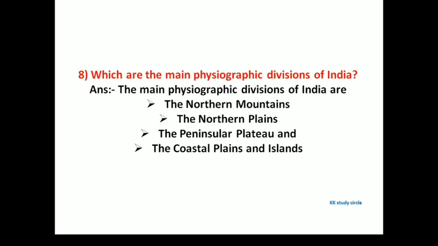Next question. Which are the main physiographic divisions of India? The answer is: the main physiographic divisions of India are the northern mountains, the northern plains, the peninsular plateau, and the coastal plains and islands.